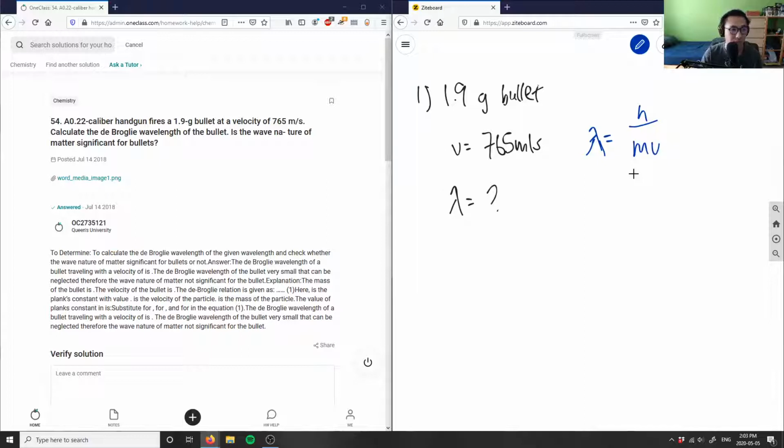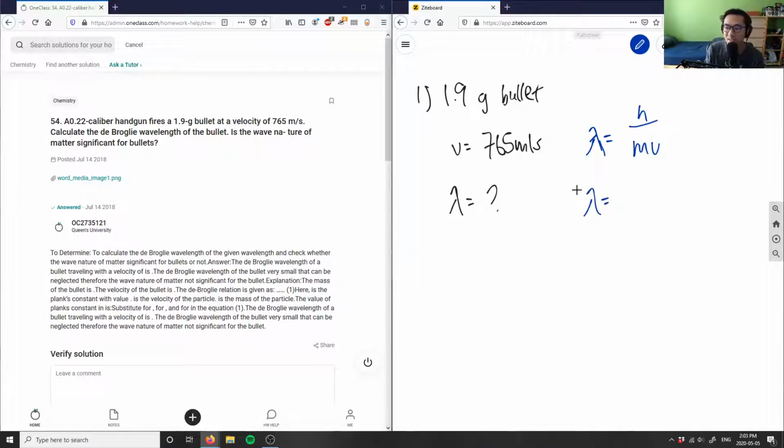And if we rearrange that, de Broglie found a relationship between the mass and also the energy with those two components, and basically he developed this equation. So lambda equals h over mv, and we want to solve for lambda. So this is actually really good. We want to solve for lambda here, and lambda is already on the left side.